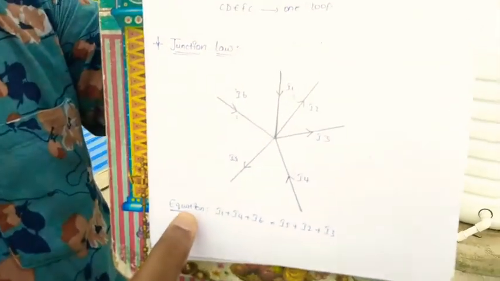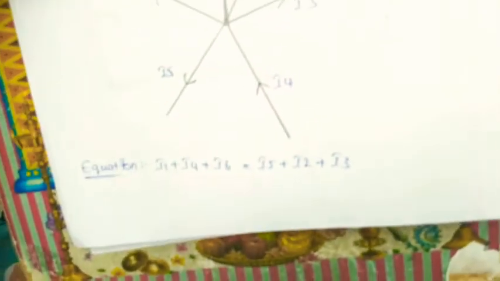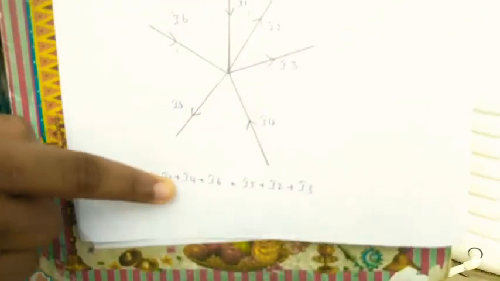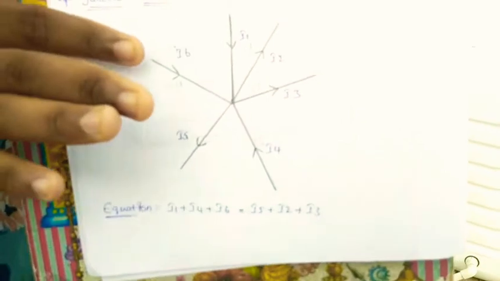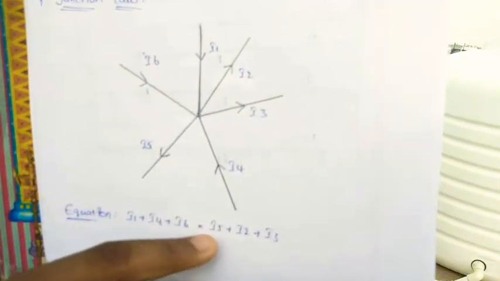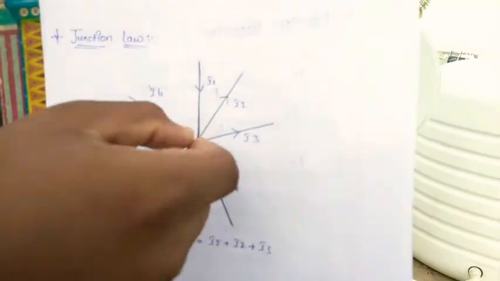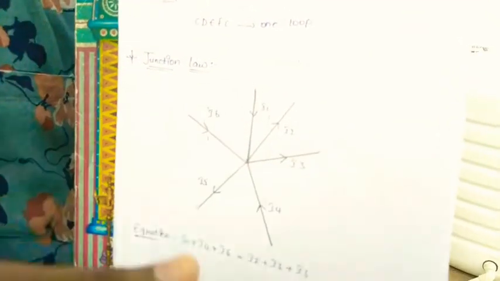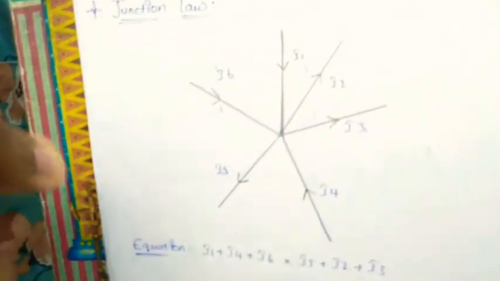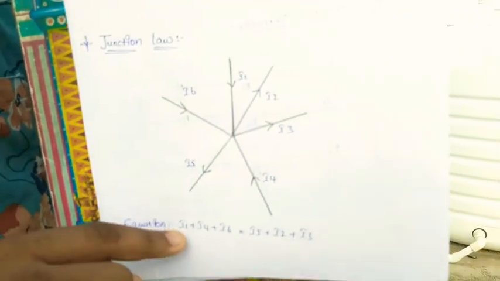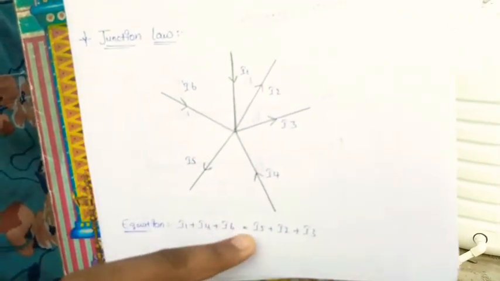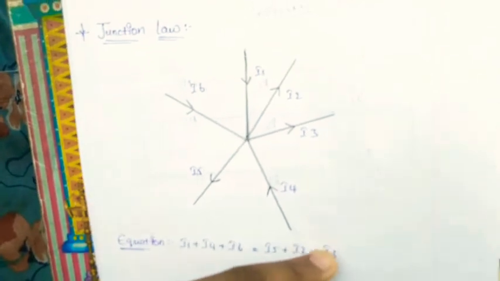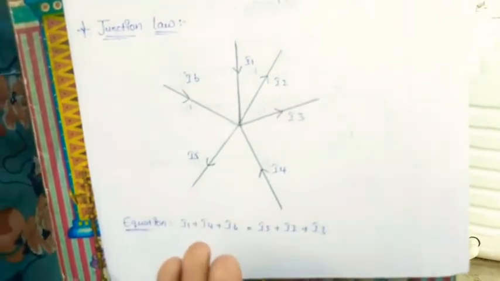Here one equation is related to junction law. I1 plus I4 plus I6 are the entering current. I5 plus I2 plus I3 are the leaving current. By the combination of entering current and leaving current, this is known as junction law. The equation is I1 plus I4 plus I6 is equal to I5 plus I2 plus I3. This is known as entering and leaving.